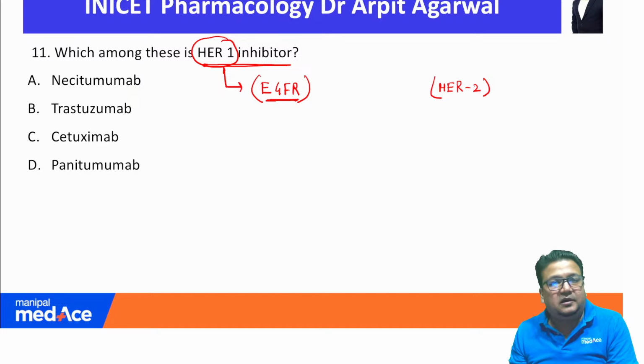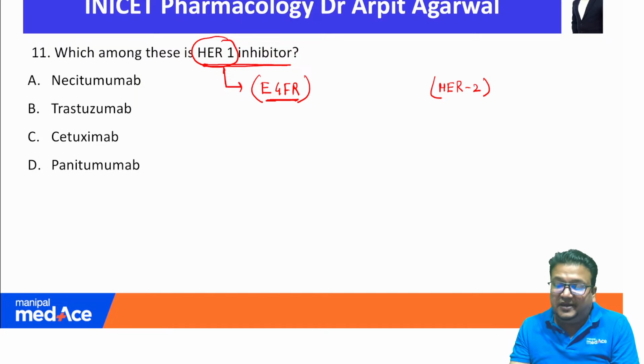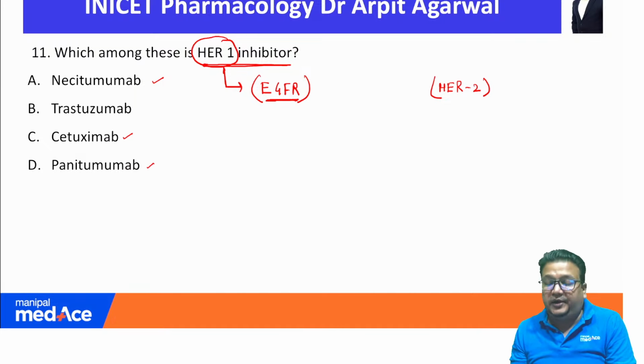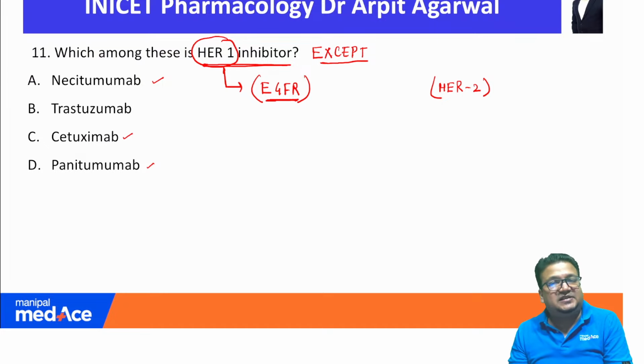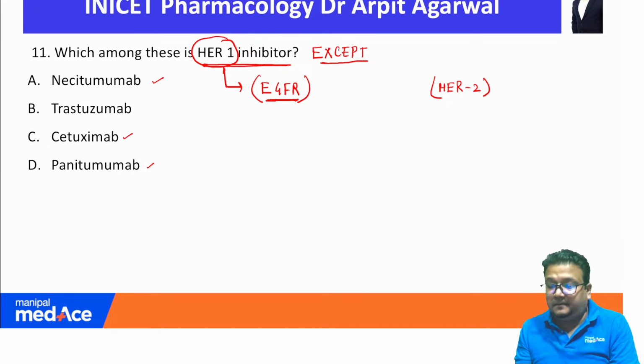Which of the following is a HER1 inhibitor? As I told you, necitumumab, cetuximab and panitumumab, all the three drugs A, C and D, are against HER1. So I hope the question should have been "except." Maybe because of recall, this was not correctly framed. But A, C and D are all against HER1 or EGFR.